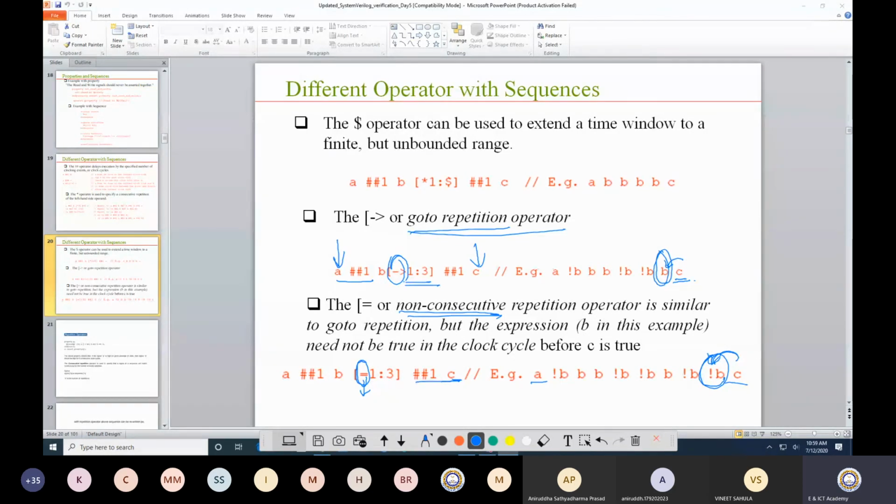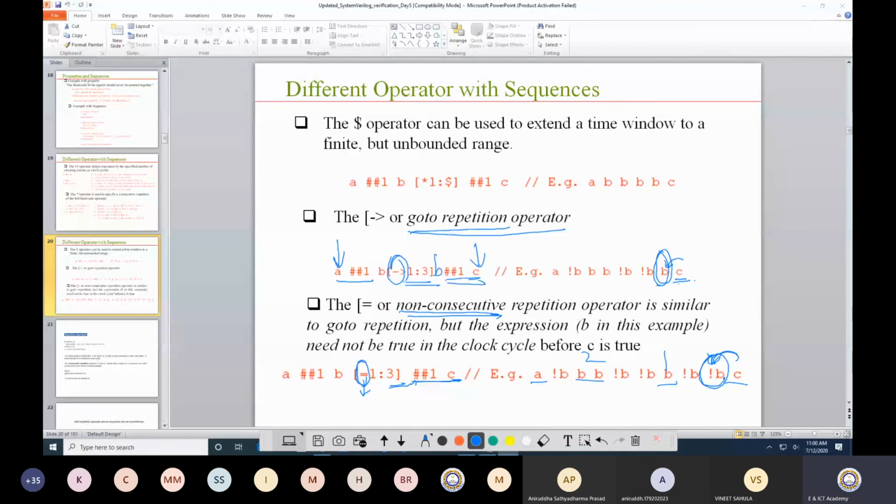What is the meaning of that? When C is high, before that, one clock cycle, I am talking about. In non-consecutive repetition, before C, B could be deasserted also. But in between A to C, if you observe, 2 number of times, 1 number of times, B is high. But before C, B could be deasserted also. But when it is a go-to repetition, then from A to C, B should be high. Before C, there has to be a compulsory condition that B should be asserted, and then C is asserted.